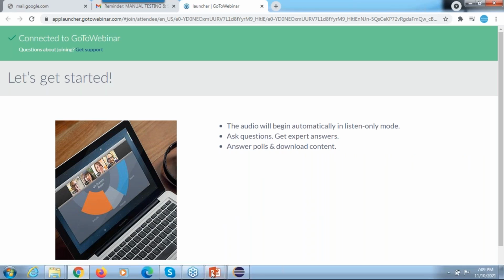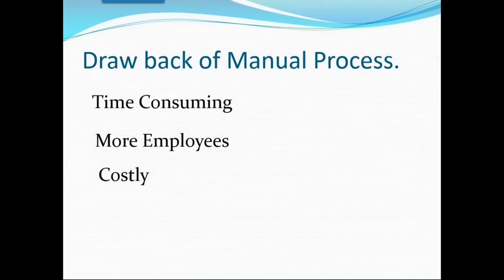Okay, now coming to manual testing. Just now you said, right, so what is testing? Anybody, for what purpose are we doing the testing? Anyone? Any idea? Tell your answer.